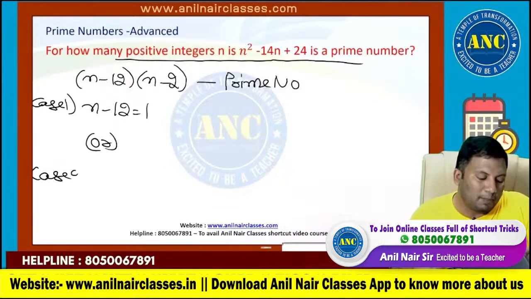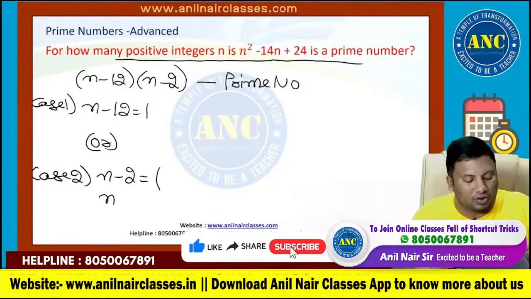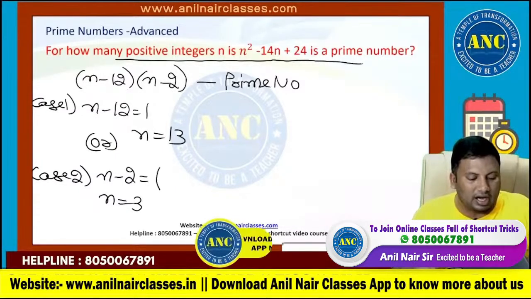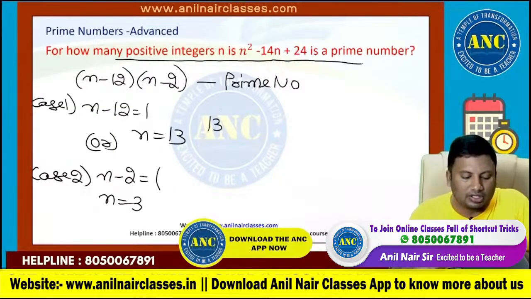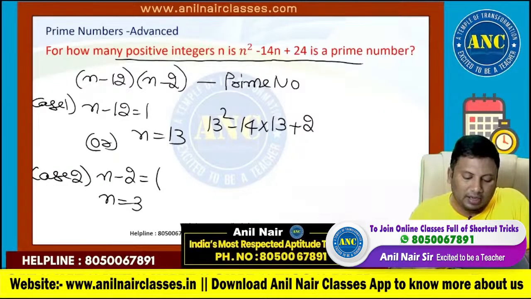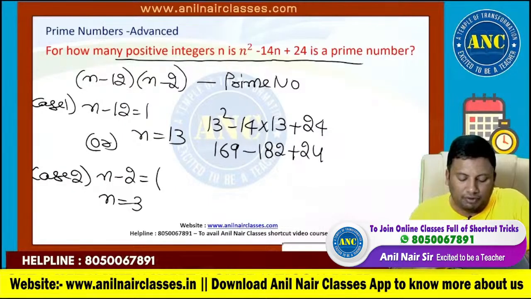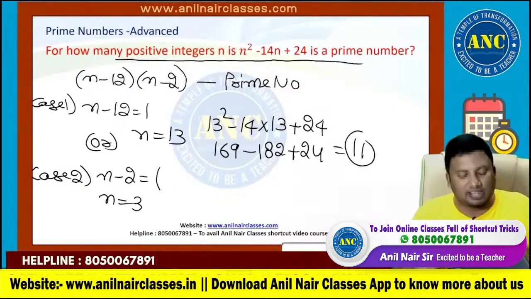Because you know the approach. The best thing about my classes is hard problems, good problems, logical way of solution. Everything we will discuss. N equivalent to 13 or n equivalent to 3. So 13 square minus 14 into 13 plus 24: 169 minus 182 plus 24 is 11. 11 is a prime number.